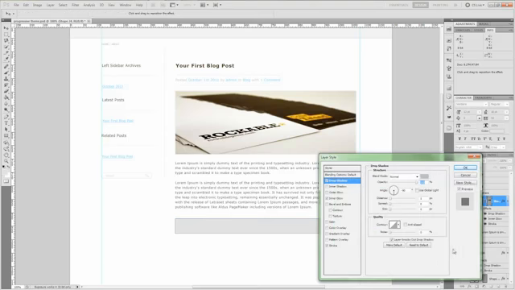The opacity is going to be 100. We're going to change the angle to 90. Change the spread to 1 and the distance to 3.